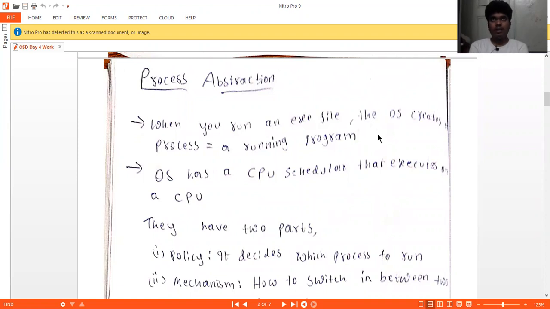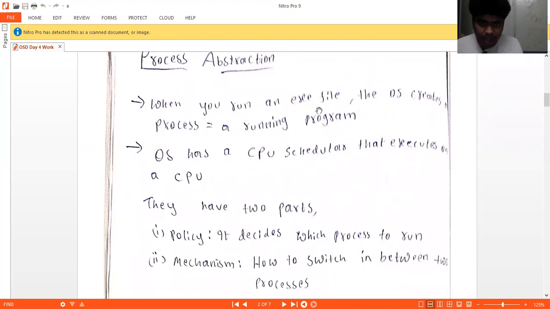Today we are going to discuss process abstraction and the operating system. What is meant by process abstraction? If we just consider an operating system, say a basic Windows operating system, this is a graphical user interface, as I said in the previous videos. If we need to run a code or a program, it requires some time. We can just say it needs some abstraction.